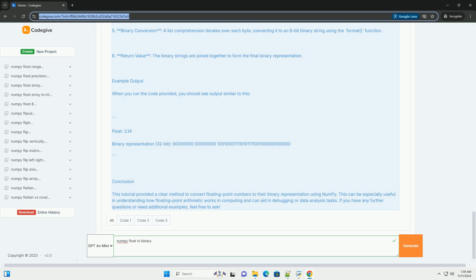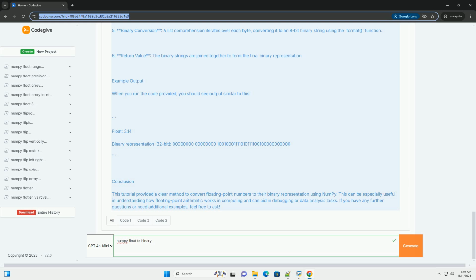3. Conversion to float32. The input number is converted to a 32-bit float using np.float32. 4. Byte extraction. The tobytes method extracts the raw byte representation of the float. 5. Binary conversion. A list comprehension iterates over each byte, converting it to an 8-bit binary string using the format function. 6. Return value. The binary strings are joined together to form the final binary representation.